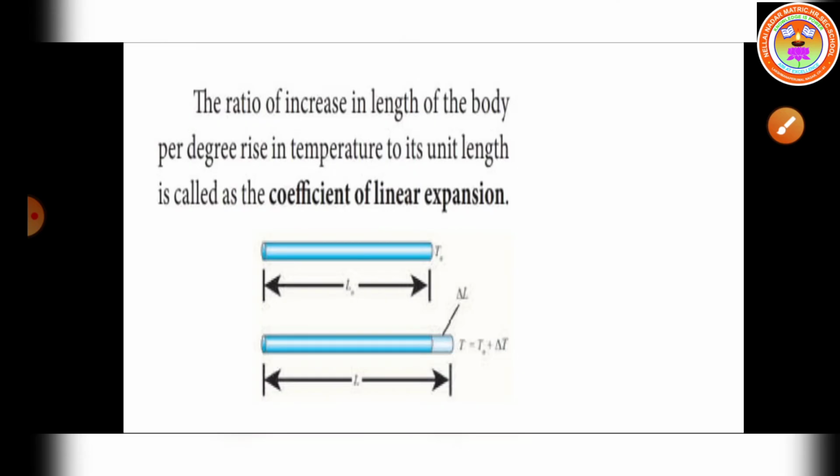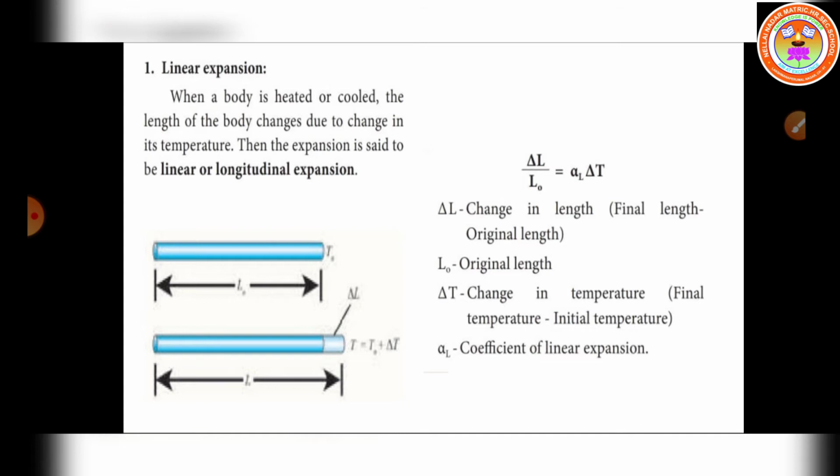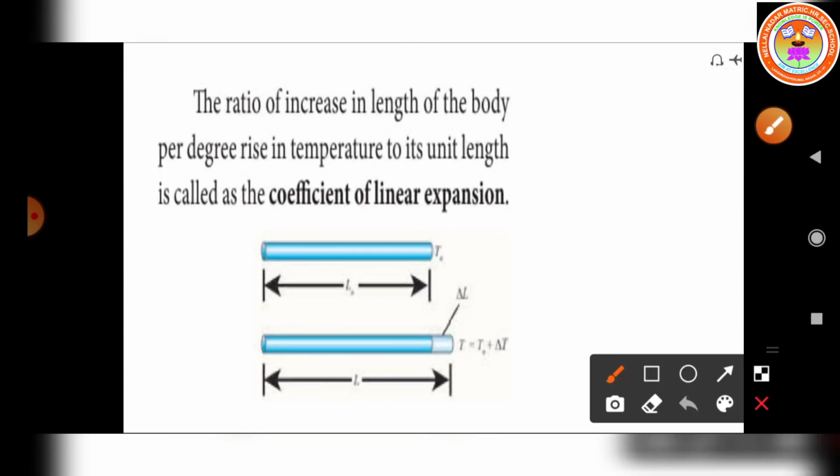The increase in length of the body per degree rise in temperature to its unit length is called the coefficient of linear expansion. So what is the coefficient of linear expansion? The ratio of increase in length of the body per degree rise in temperature, to its unit length, is called the coefficient of linear expansion.